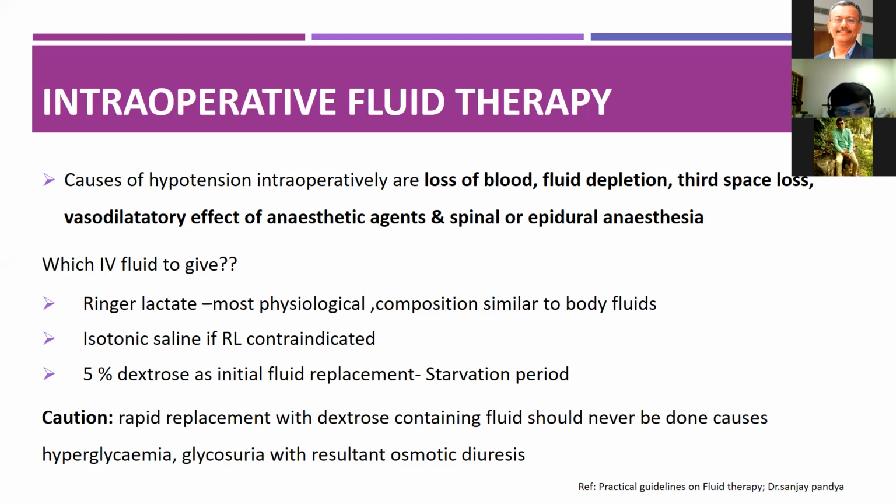If oral intake is contraindicated, you can use isotonic saline. In case of starvation periods, 5% dextrose is used as the initial replacement fluid. Rapid replacement with dextrose-containing fluid should not be done because it causes hyperglycemia, and glycosuria with osmotic diuresis.